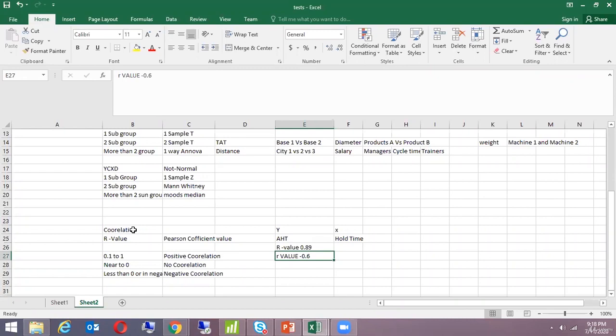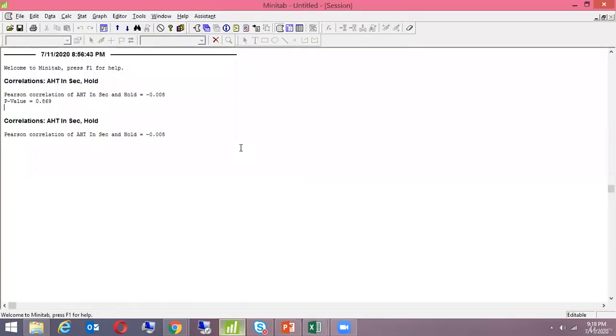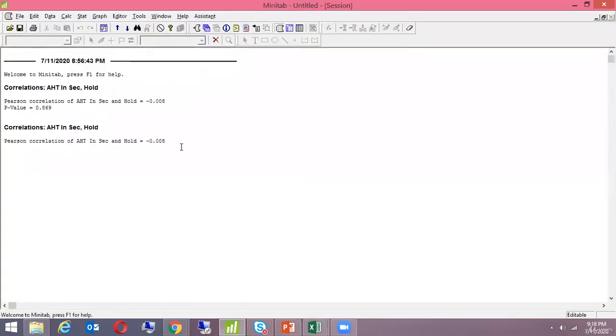The scatter plot did not tell me significantly. It just tells me the slope of the graph, whether it's positive or negative. It does not give me any decision criteria. But yes, let me go back to Minitab here. So when you do a correlation, please do a scatter plot along with that. Why?